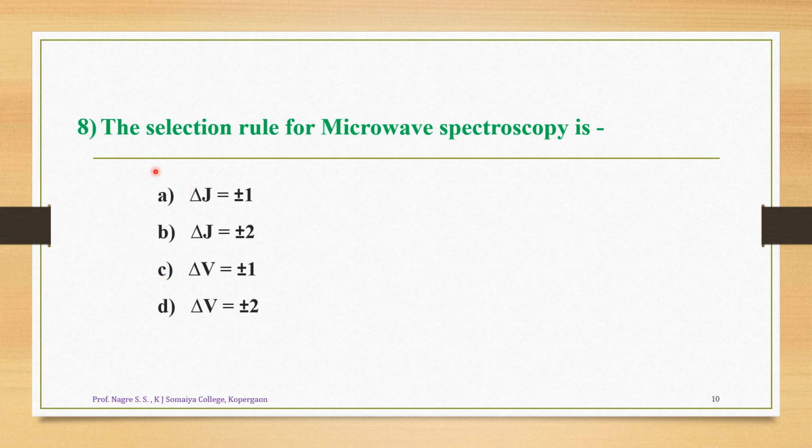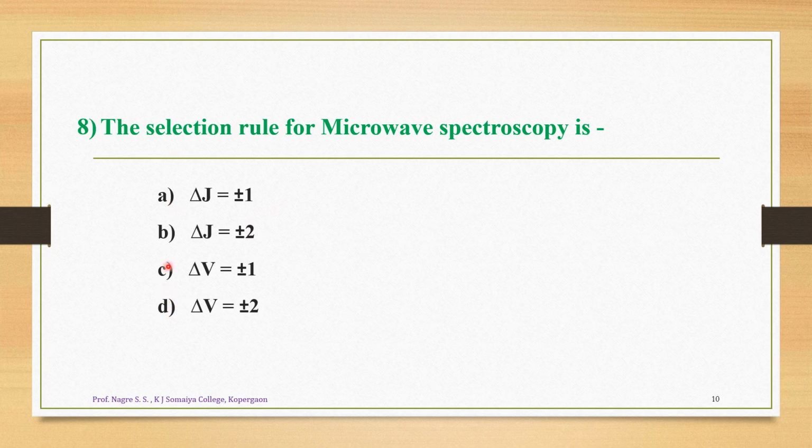These are the four options. Option A is delta J equals plus minus 1, B is delta J equals plus minus 2, C is delta V equals plus minus 1, and D is delta V equals plus minus 2. We know very well that in microwave spectroscopy, a change in rotational energy level takes place. That's why we must take into consideration the change in its rotational quantum number.